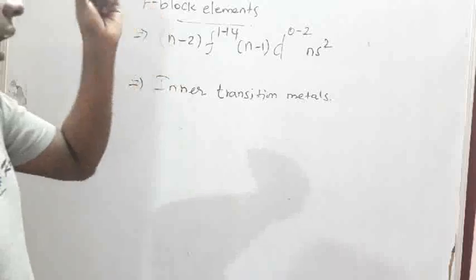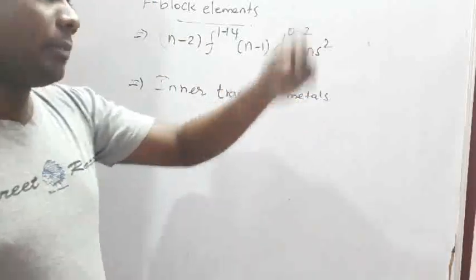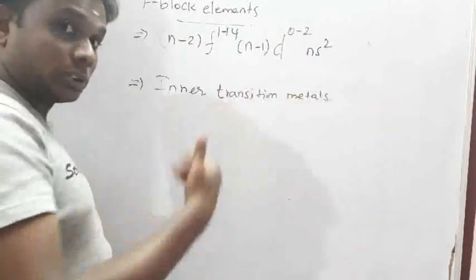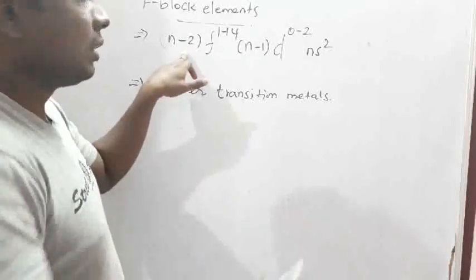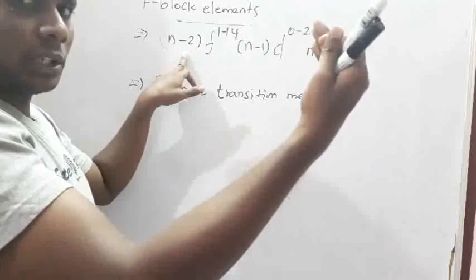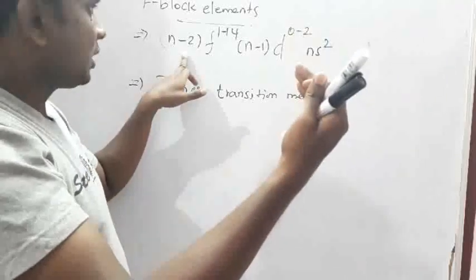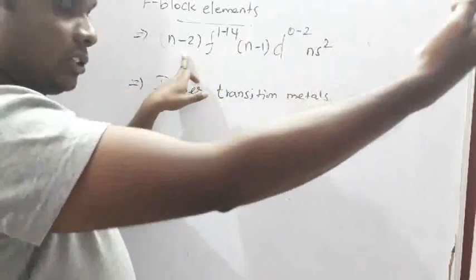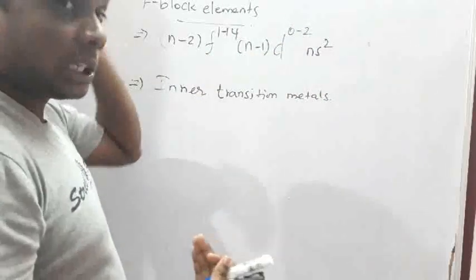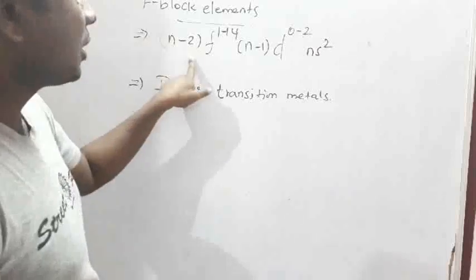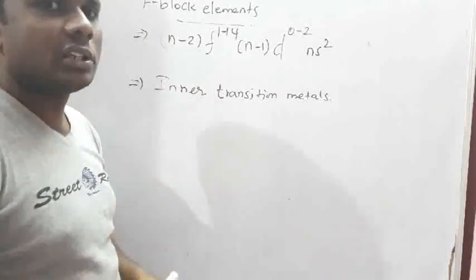The last electron fills the antepenultimate shell, an inner core shell. From the last, the nth shell, n-1, n-2: the last electron fills the n-2 shell. That's why they are called inner transition elements.